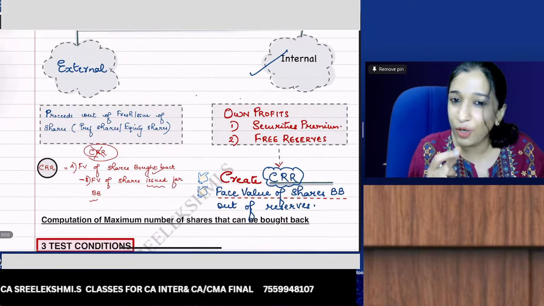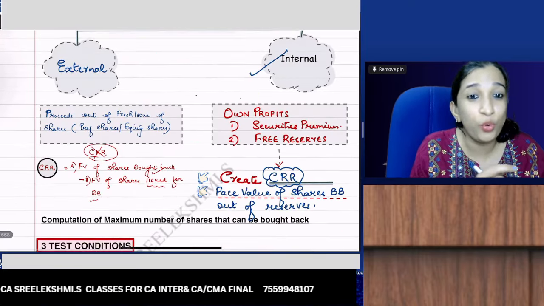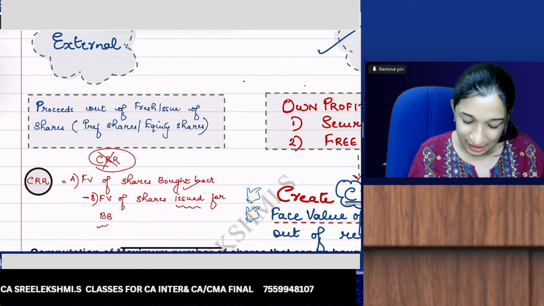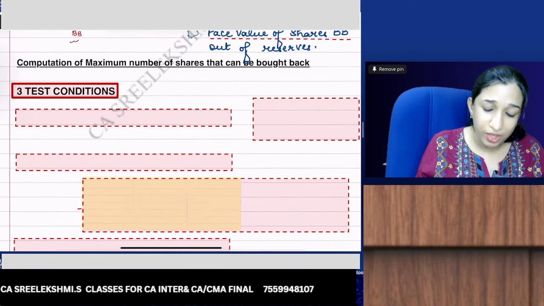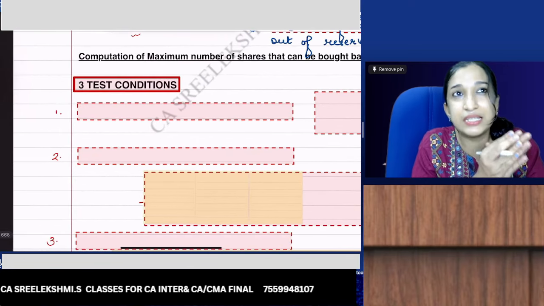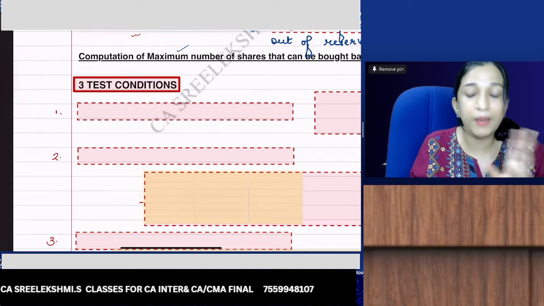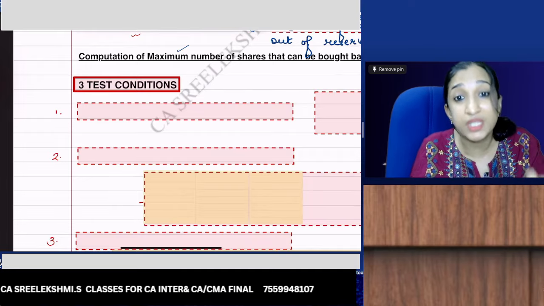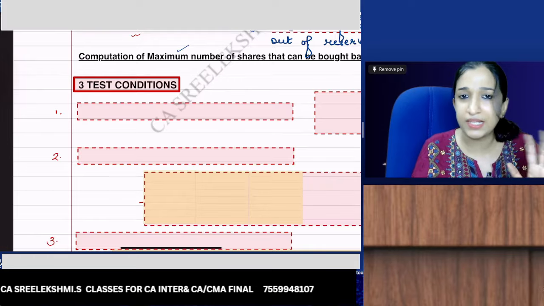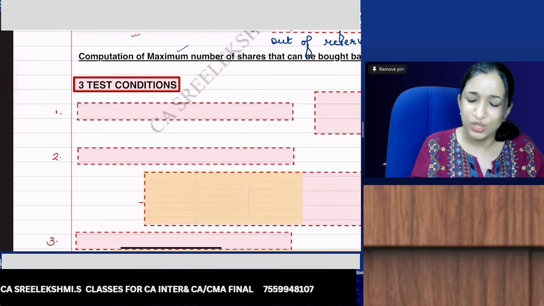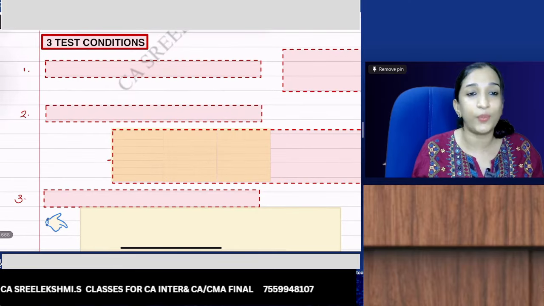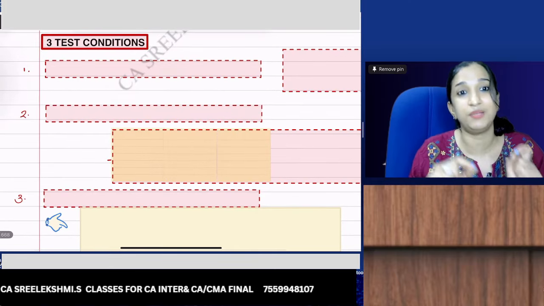We are revising. I hope you have studied this chapter before, so we are quickly brushing up the points. Now, very important: in this September 25 exam, we got an MCQ on the maximum number of shares that can be bought back. It is very common to get a question on this, and it is very, very easy.